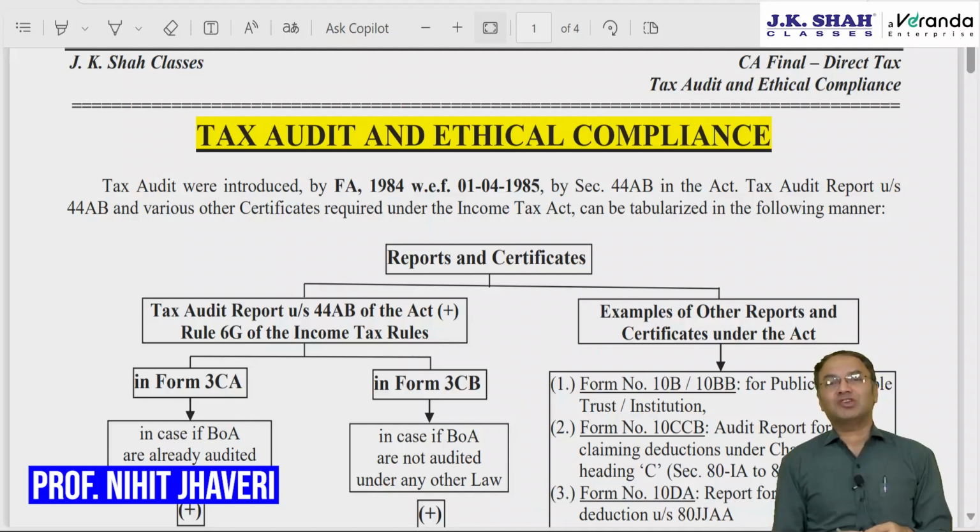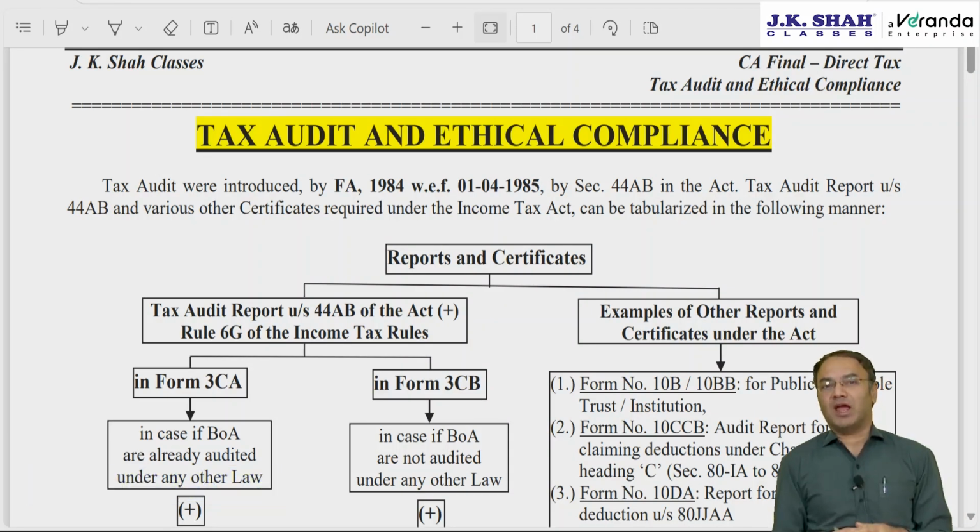Today we will be revising this chapter called Tax Audit and Ethical Compliances. In this chapter, we will primarily be understanding what exactly happens in case of tax audit report under section 44AB of the Income Tax Act. Section 44AB we already discussed in the Business Profession, PGBP chapter.